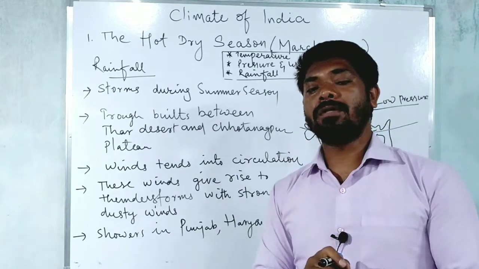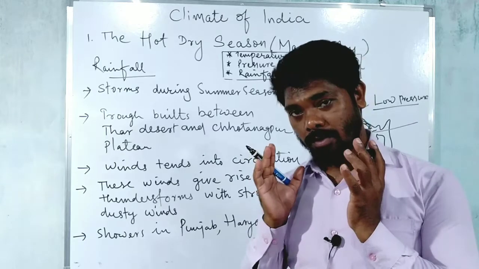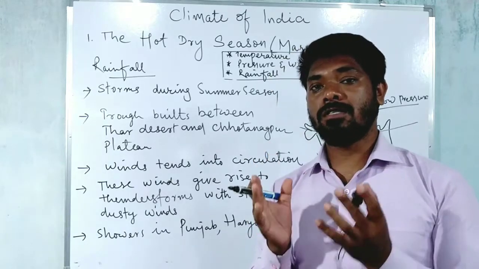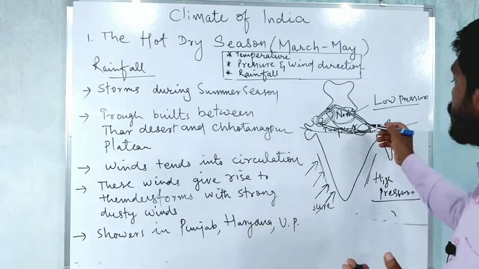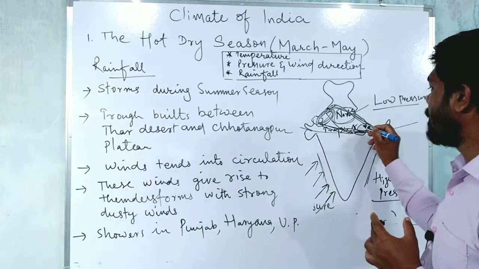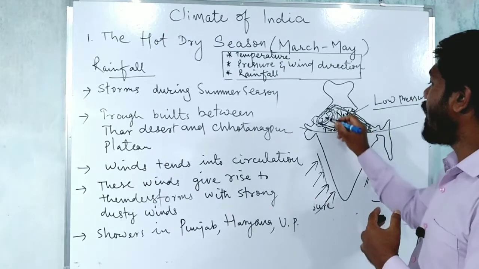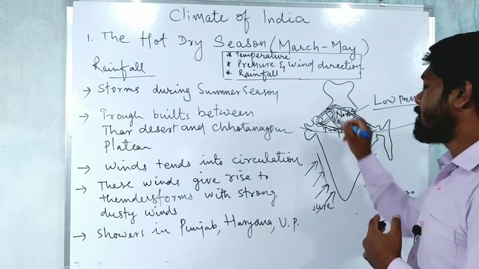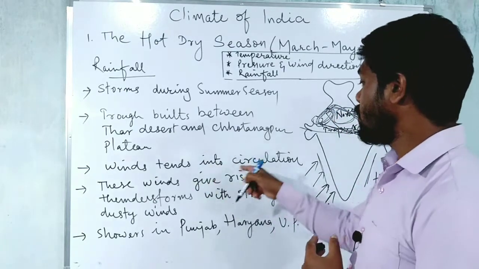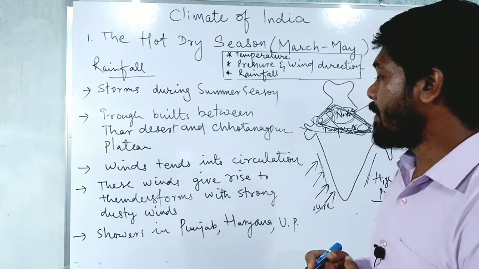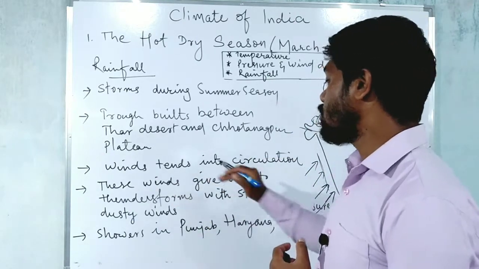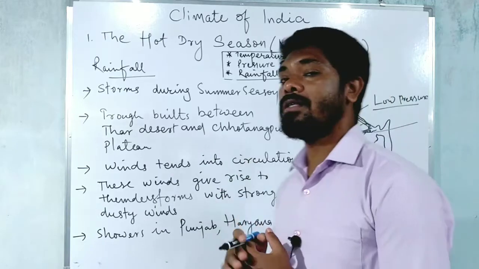In the Thar desert, it is very high temperature because of the sand that is also there, and this area is a bit lower in temperature as compared to that area, but it is making some difference. So the winds tend into circulation. These winds give rise to thunderstorms with strong dusty winds.